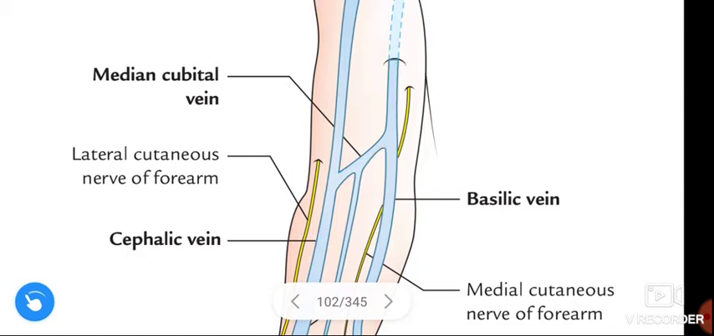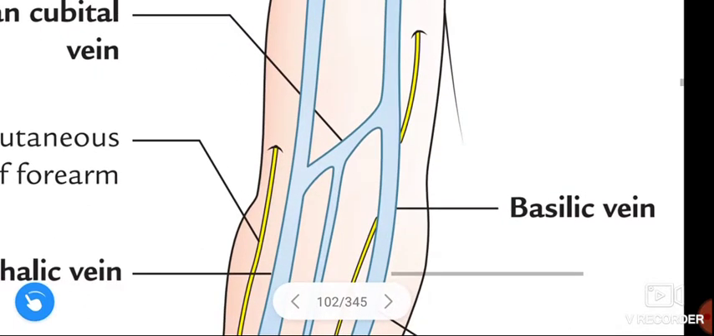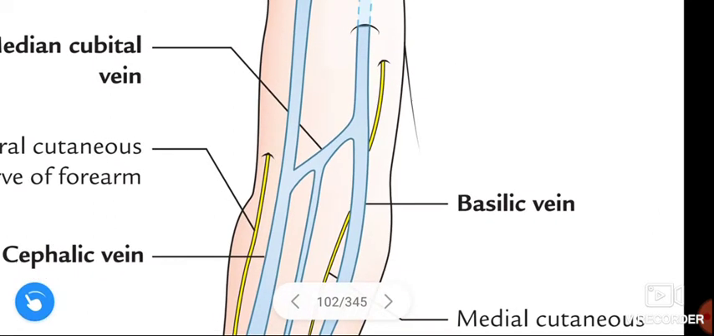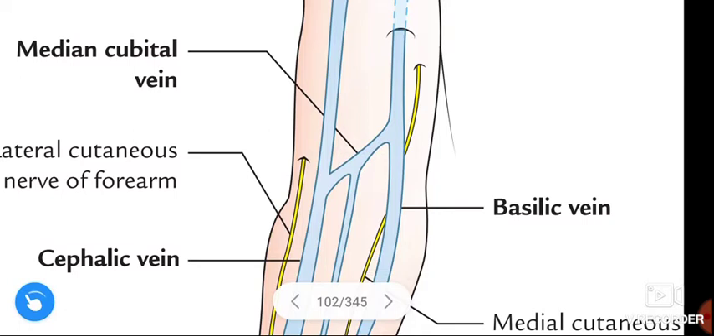This medial cubital vein begins from the cephalic vein 2.5 centimeters below the bend of the elbow, like this. Okay, 2.5 centimeters below the bend of the elbow.